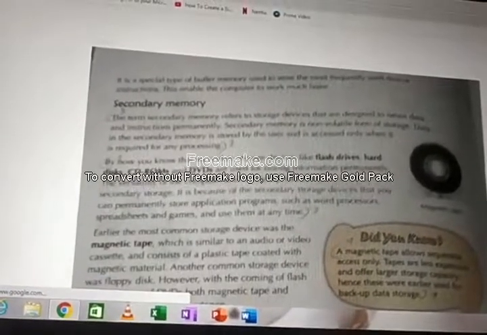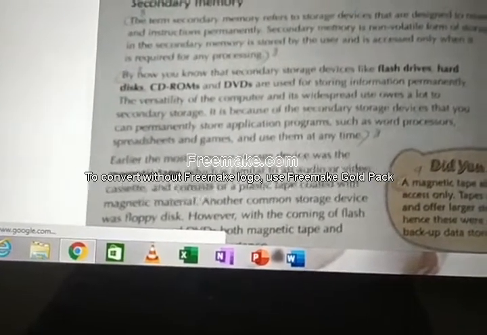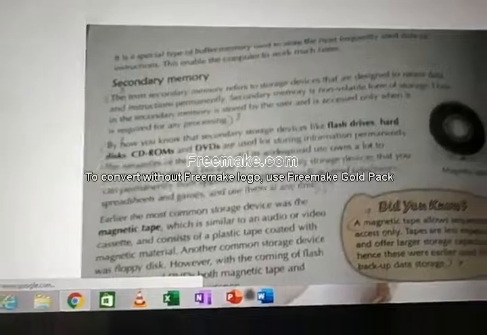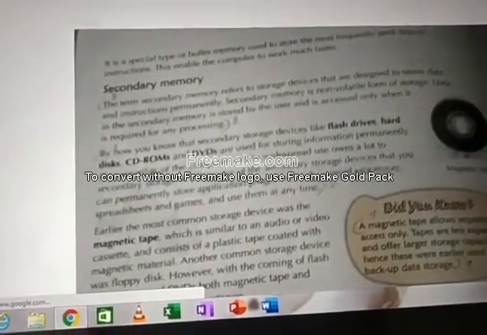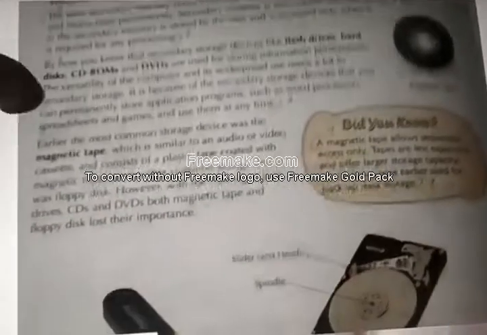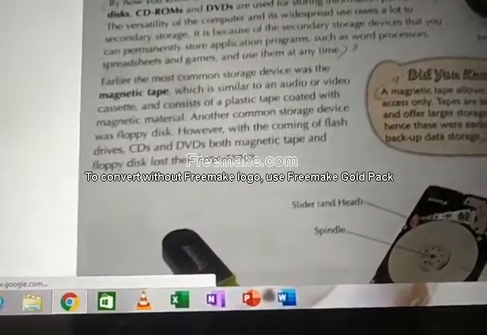Nowadays, no one is using magnetic tapes and floppy disks and all. Those are olden days products. In my childhood, I saw that. I used it.